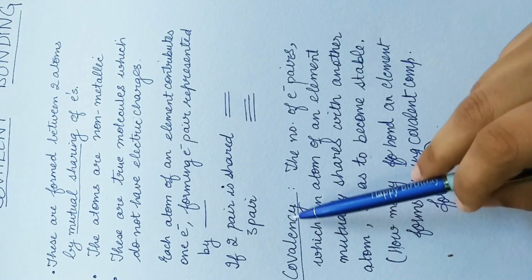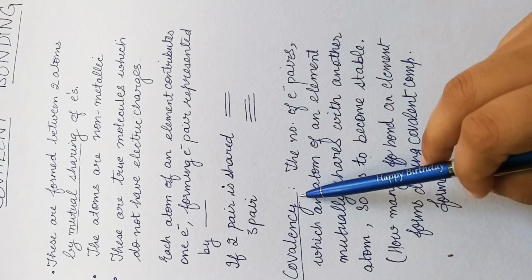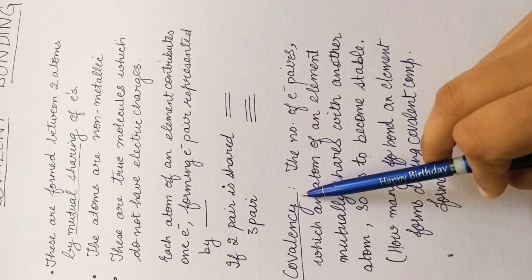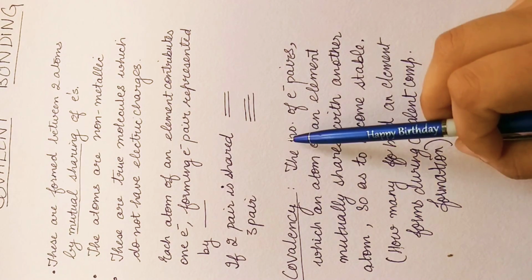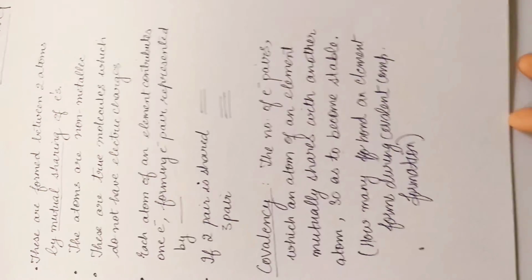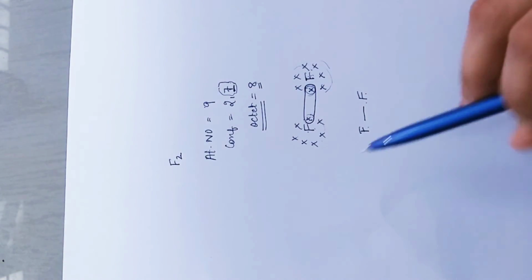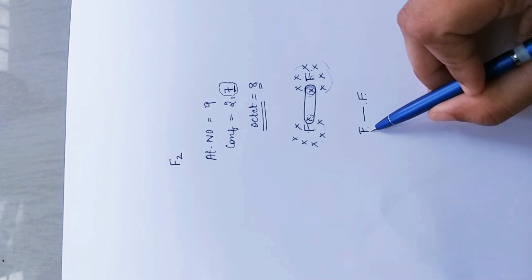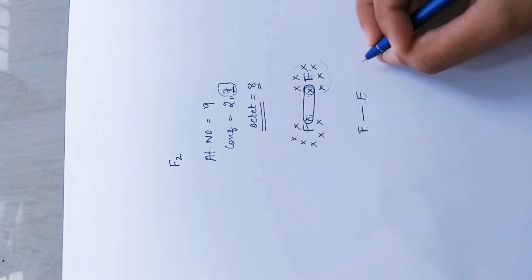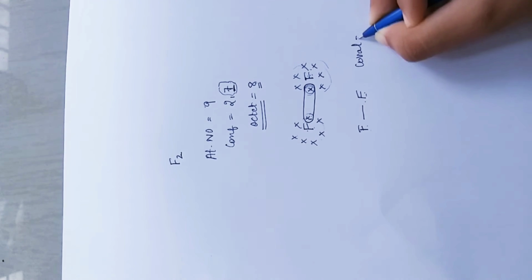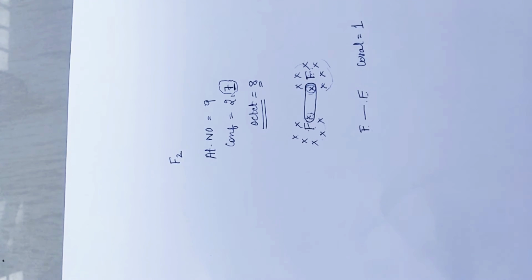In this case each fluorine has formed one bond with the other fluorine, so covalency in this case is 1.